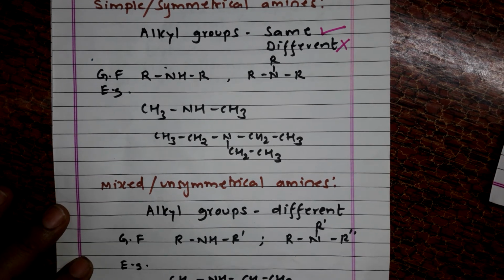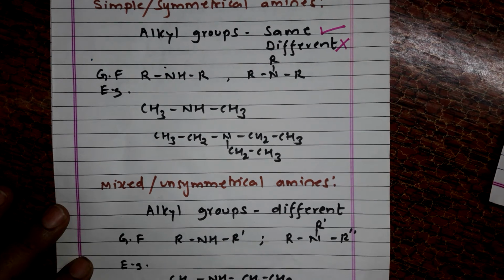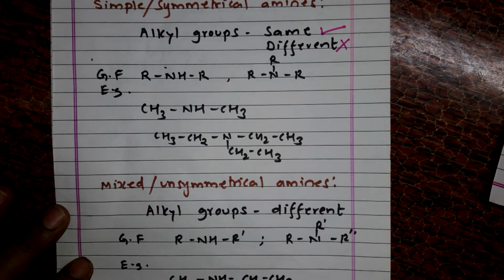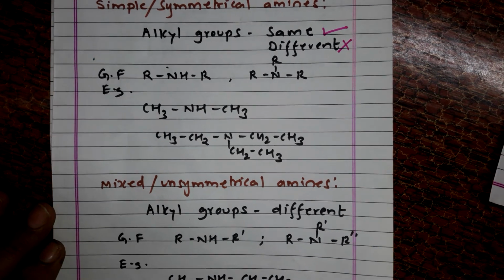Here we have methyl and ethyl, and here you can have a look: all three alkyl groups are different. One is methyl, another is ethyl, and the third one is n-propyl. So this is the further classification of secondary and tertiary amines.